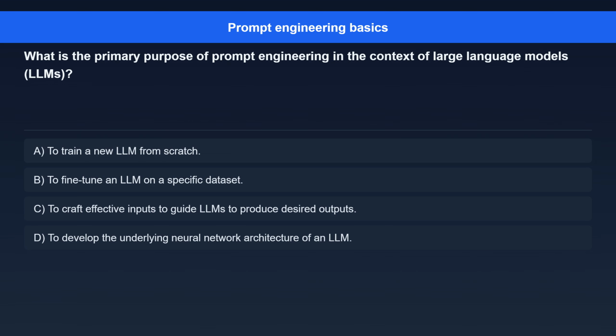Question 1. What is the primary purpose of prompt engineering in the context of large language models, LLMs? Option A. To train a new LLM from scratch. Option B. To fine-tune an LLM on a specific dataset. Option C. To craft effective inputs to guide LLMs to produce desired outputs. Option D. To develop the underlying neural network architecture of an LLM.